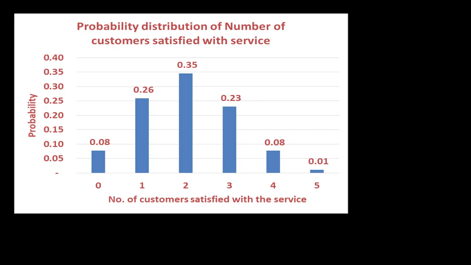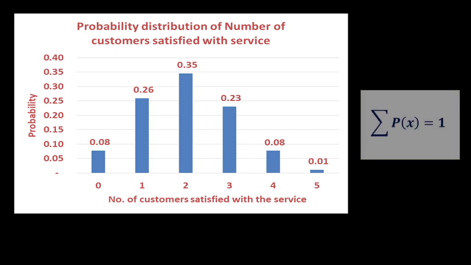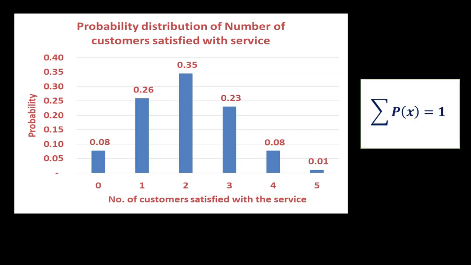If you add up all the probabilities of the possible outcomes, then you will get the value as unity. So in a discrete distribution, the summation of probabilities of all possible outcomes equals 1.